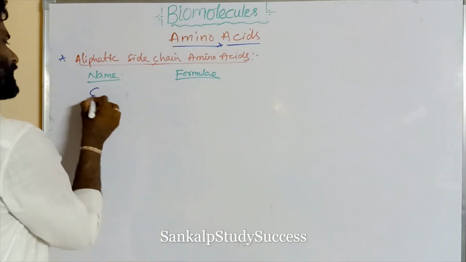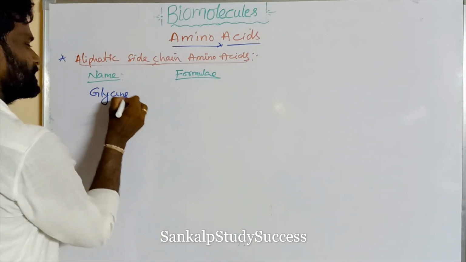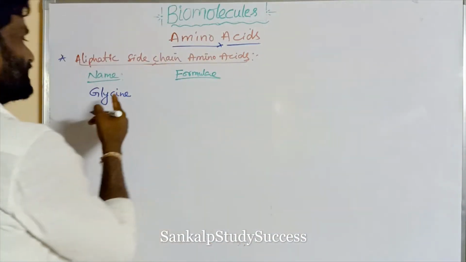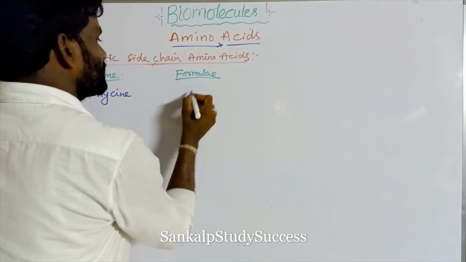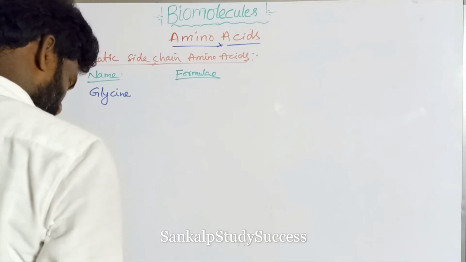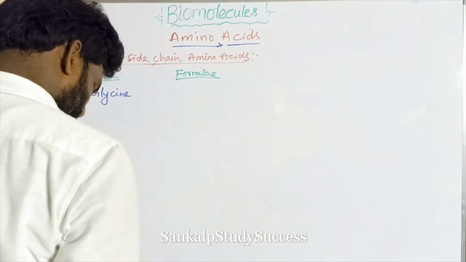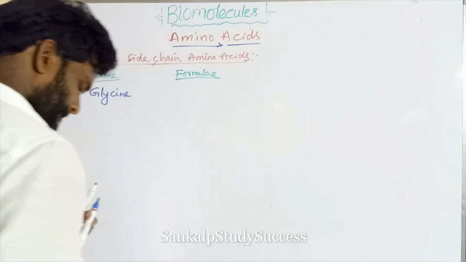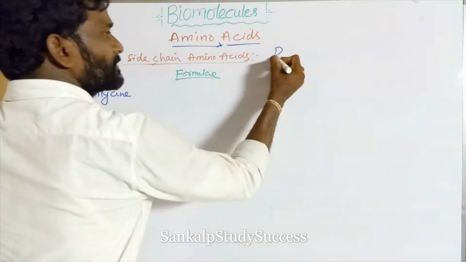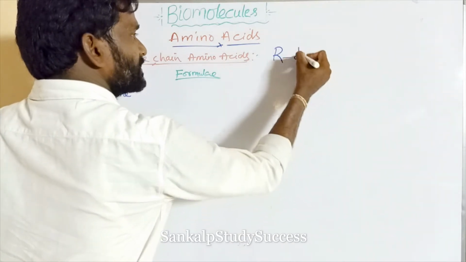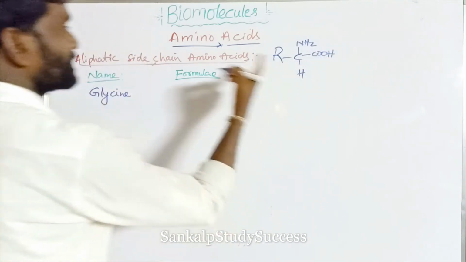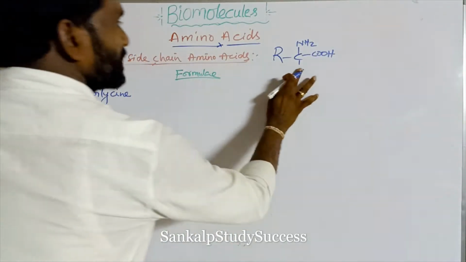Name: glycine. This is the simplest amino acid. Which is the simplest amino acid? That is glycine. This is the general structure of an amino acid, R-CH(NH2)-COOH.